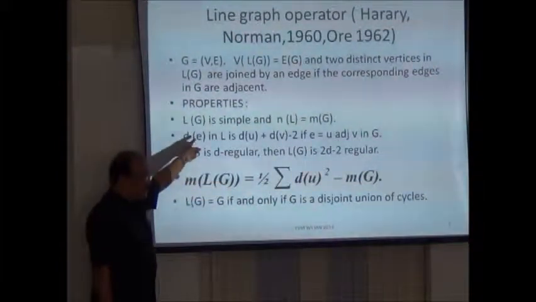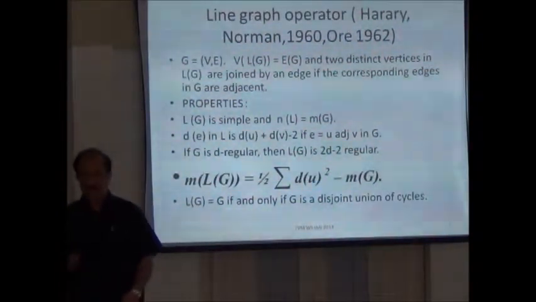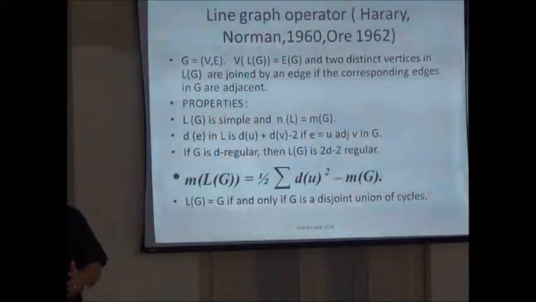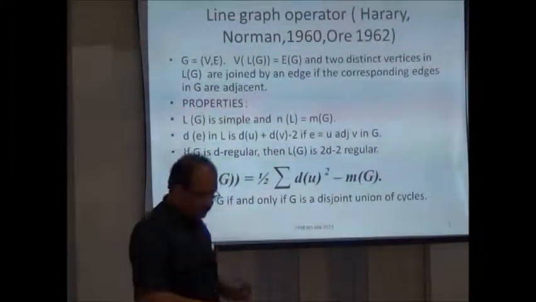And if you iterate this line graph operator, the number of vertices is going to increase tremendously. The whole purpose of designing an interconnection network is that I need a graph which has a large number of vertices, maintaining the regularity. So how do we design huge networks? Huge means I want 2 raised to 40 or 2 raised to 35, of that order. It's not easy to construct such graphs, but there are three standard methods which we use in designing interconnection networks. We'll come to this next.